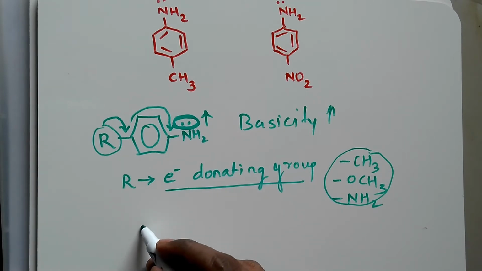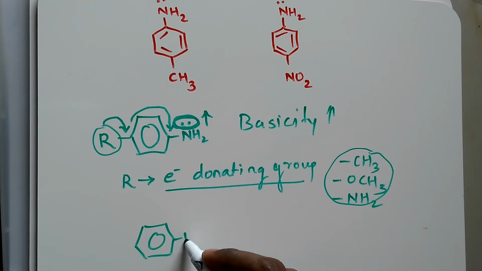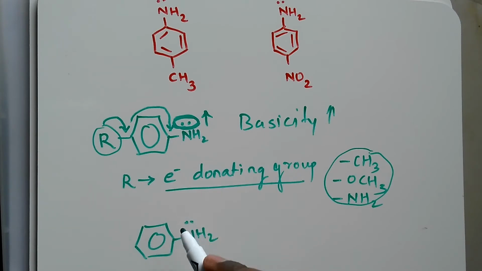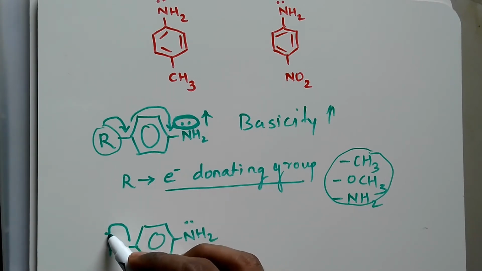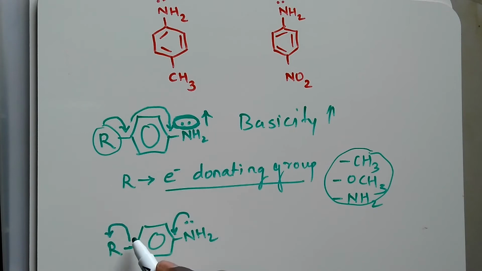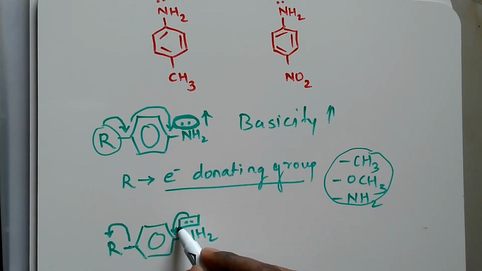Now suppose I draw the aromatic ring here, the NH2 here with the lone pair of electrons. The basic character depends on this lone pair of electrons, and we have an R group which is electron withdrawing. It takes away the electron density from here. So the aromatic ring will try to take the electron density from here. In this process, the electron withdrawing group decreases the electron density here.